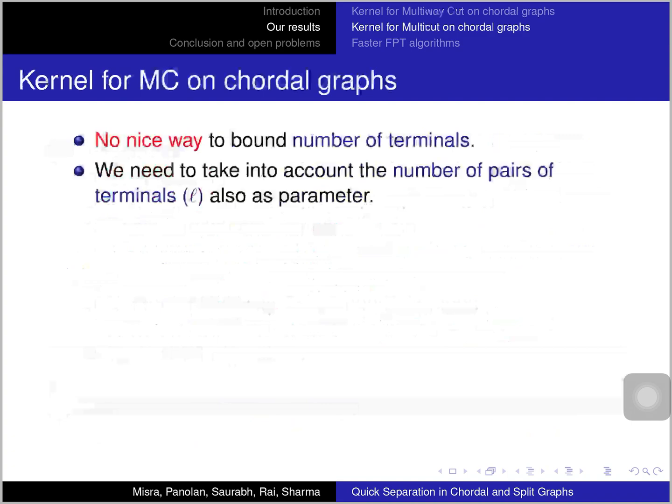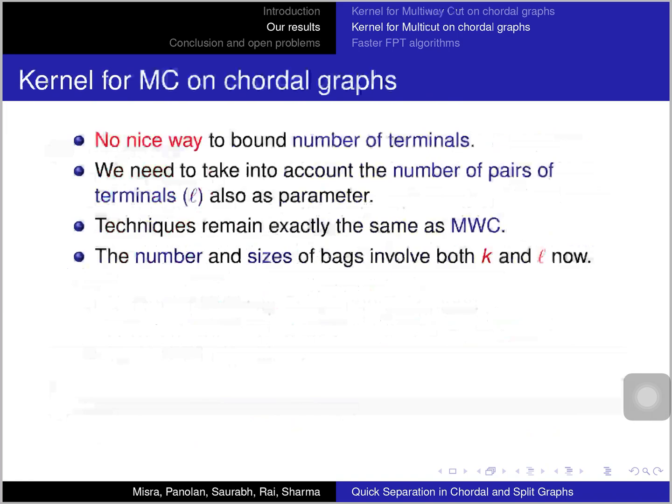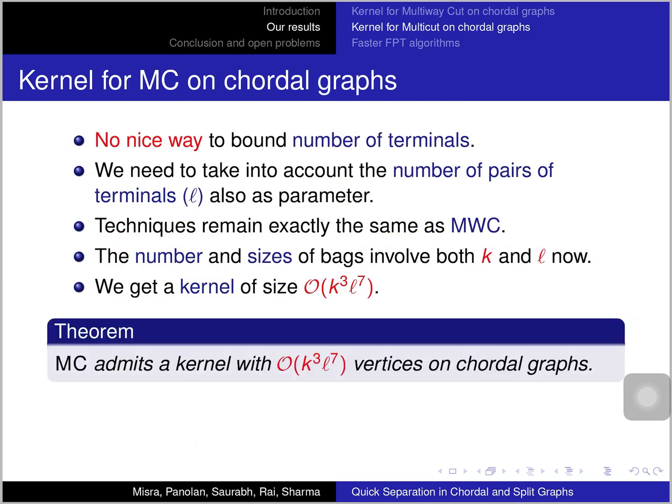So we need to take into account the number of pairs of terminals also as a parameter, which is l. And the techniques remain exactly the same. All the steps remain exactly the same, just that now the sizes and the number of the bags will involve k and l both. And just doing the same calculations gives us a kernel of size k cube l to the 7 for multicut on chordal graphs. So this is our next theorem. So these two are our main results of the paper, the kernel for multiway cut and multicut on chordal graphs.